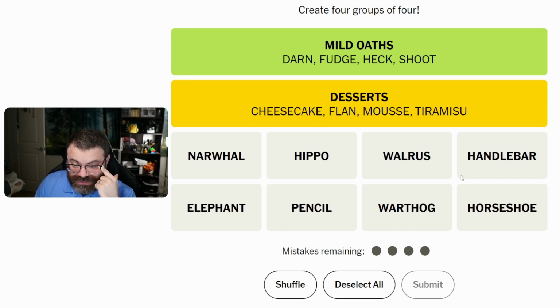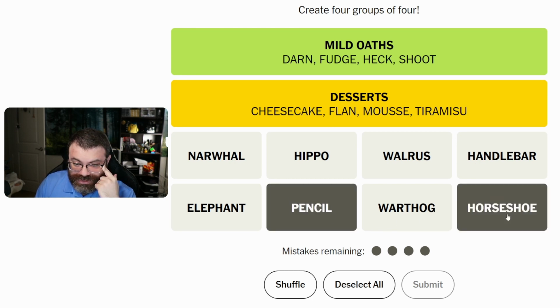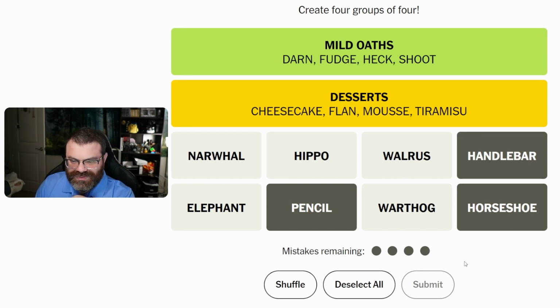Okay, so what's going on here? Horseshoe? Pencil? Horseshoe and pencil go together, maybe? The only reason I think that is like we've got animal, and handlebar. Like the rest are animals. Handlebar, pencil, and horseshoe are not animals. So that's why I'm thinking they're together. I have no idea what relates them to each other and how they relate to these.